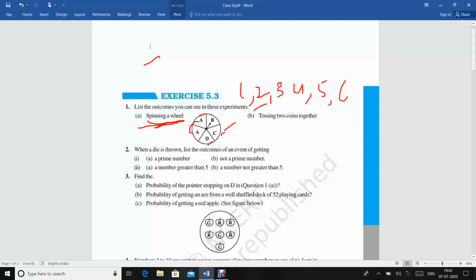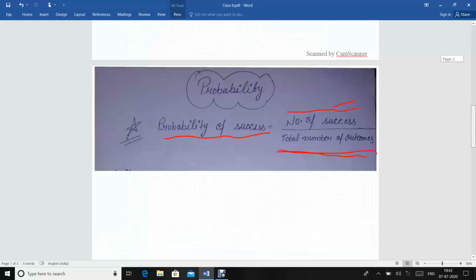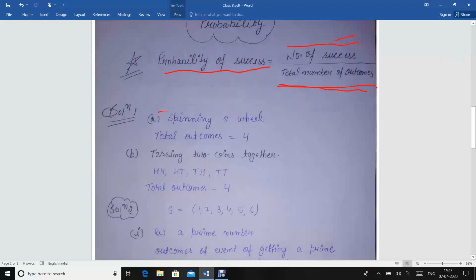See, here is spinning a wheel and total outcomes is equal to 4. The next is tossing two coins together.